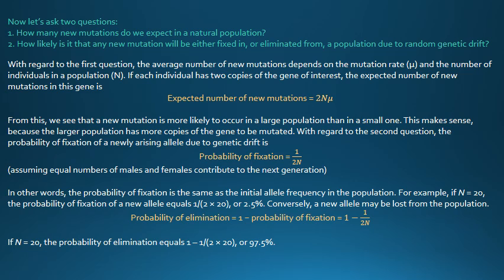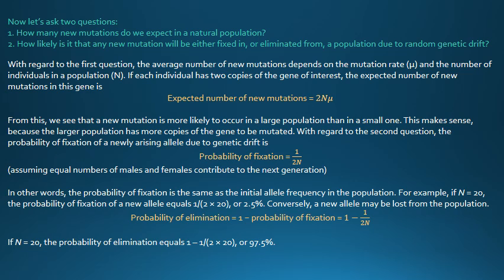With regard to the first question, the average number of new mutations depends on the mutation rate, mu, and the number of individuals in a population, capital N. If each individual has 2 copies of the gene of interest, the expected number of new mutations in this gene is 2Nmu.